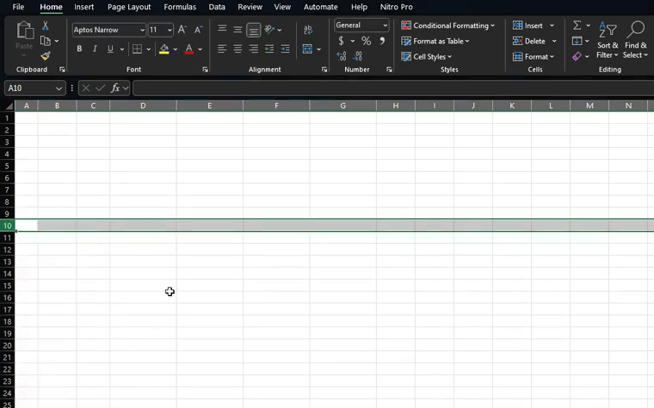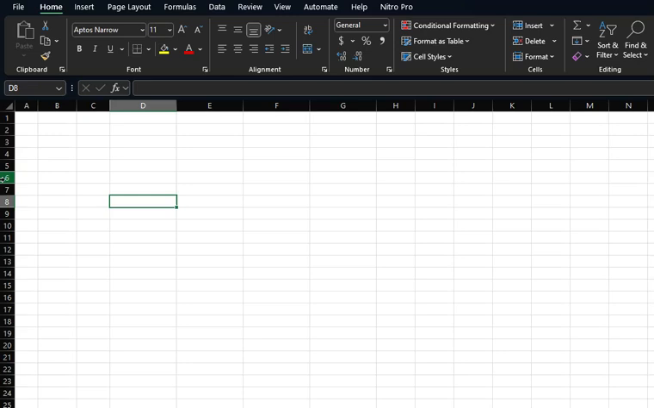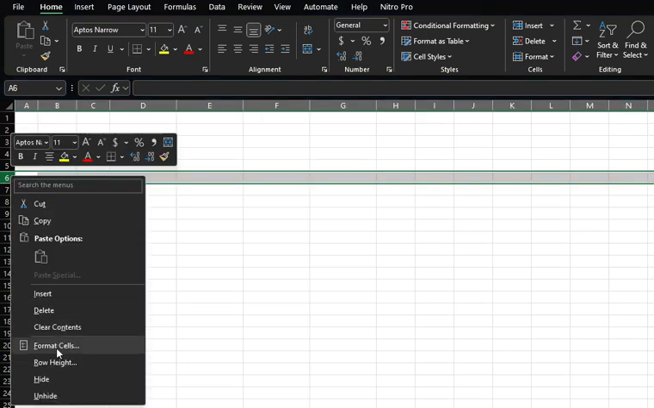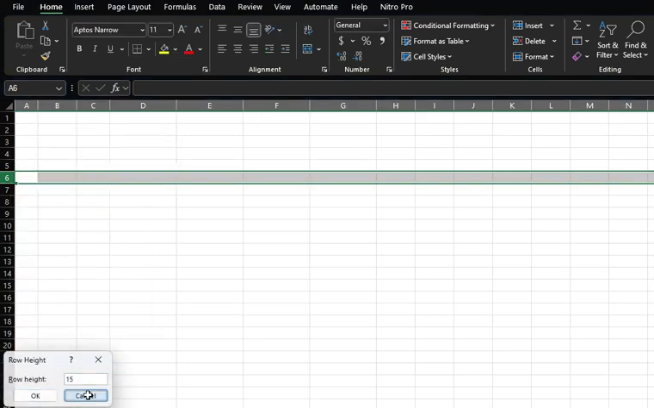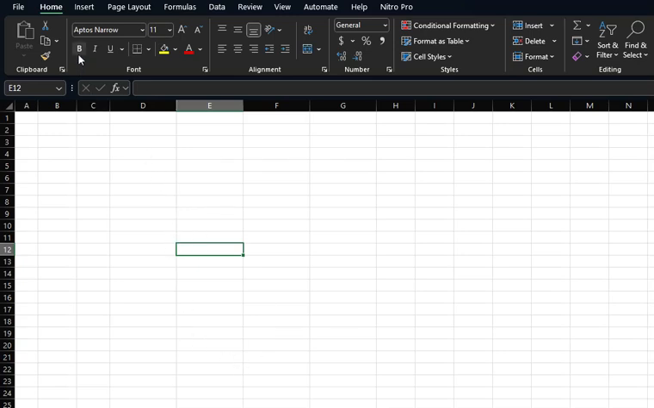15. Right, and if you lose track of how the cells are, you can always just right click on one that you haven't changed, row height, figure out what it was, and then set it back. So that's how to change column widths and row heights.